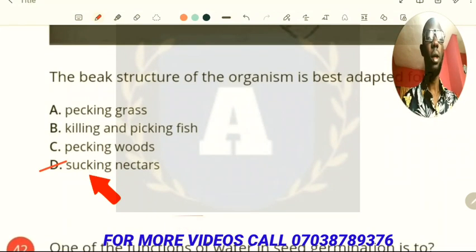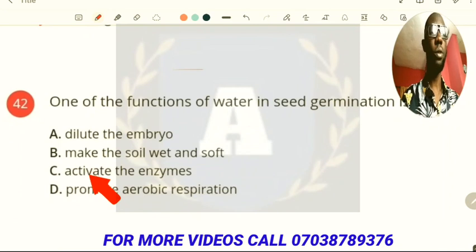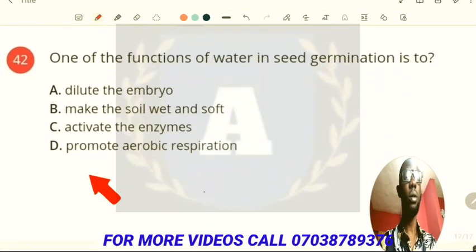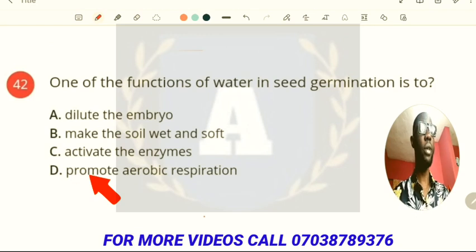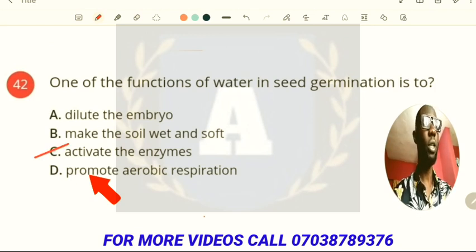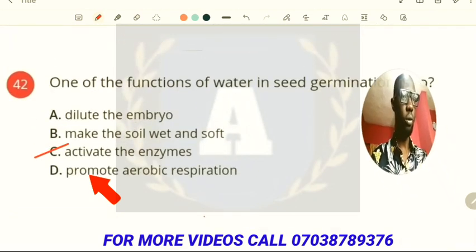All right, now the final question, and what does it say? The question says that one of the functions of water in seed germination is to activate enzymes. That is the function of water in seed germination. So that is the end of the questions.